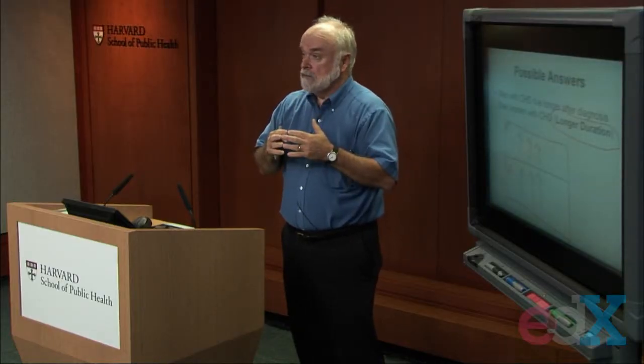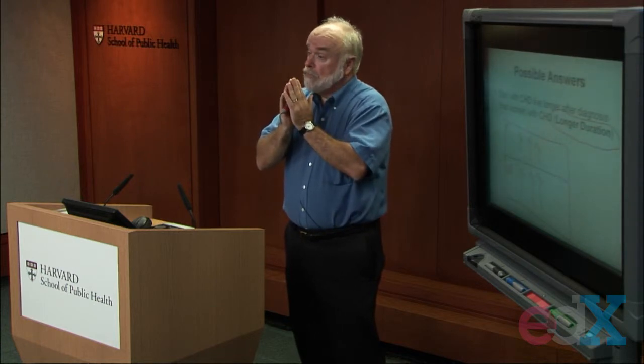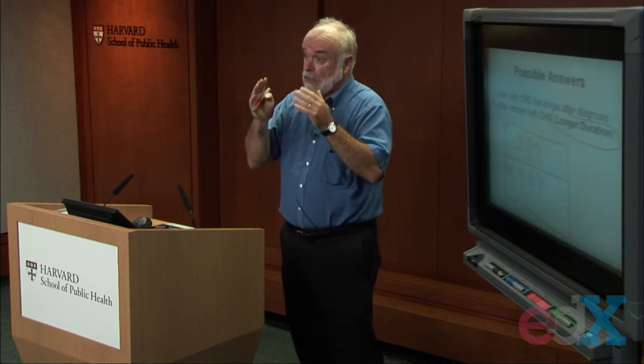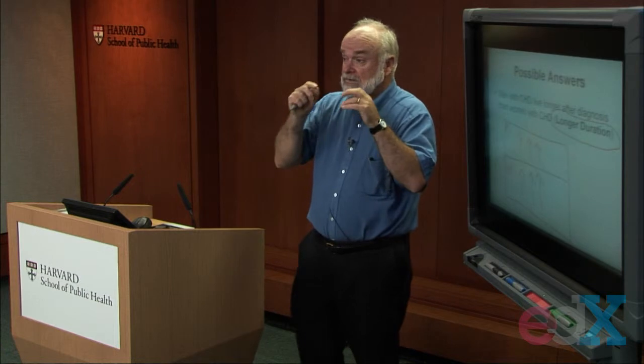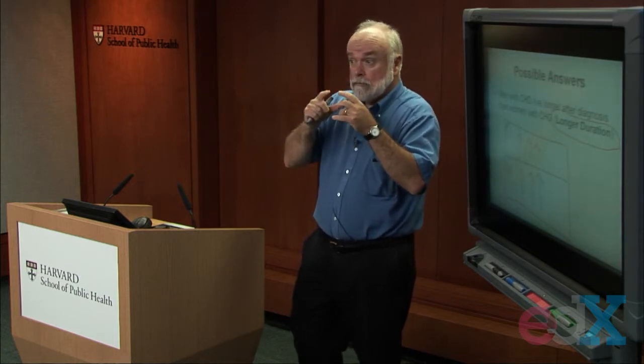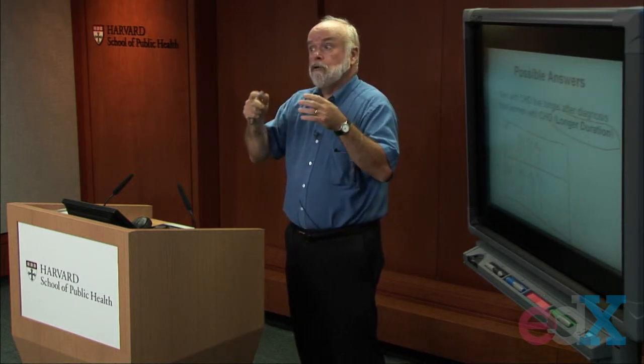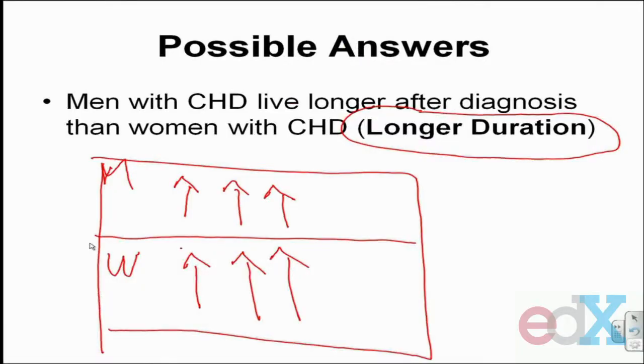So when I come along with my survey and take a picture of how much heart disease exists in that population, realize it's only being measured among people who are alive at that time. Now, if all these women developed heart disease and died soon after they developed the heart disease, when I come along with my little survey at one point in time, among the men, I'm going to pick up the cases of heart disease that developed a month ago, a year ago, 2 years ago, because those men are still alive.